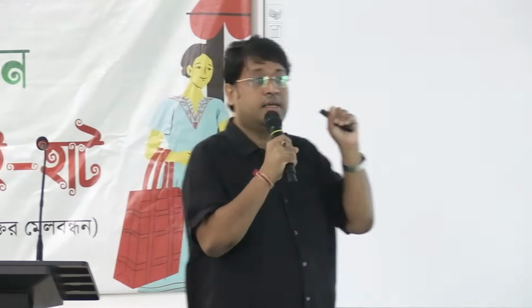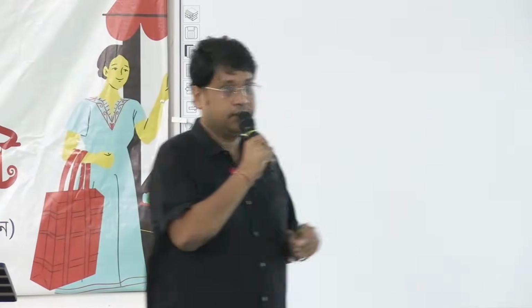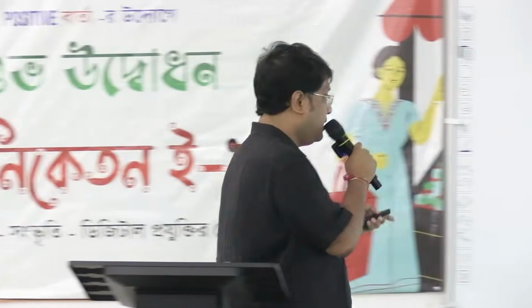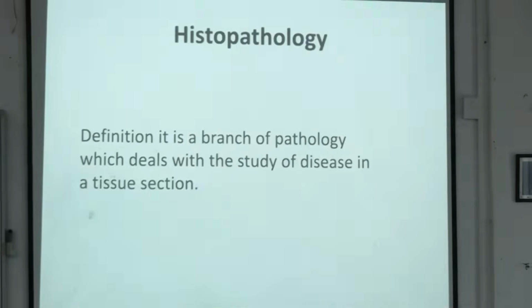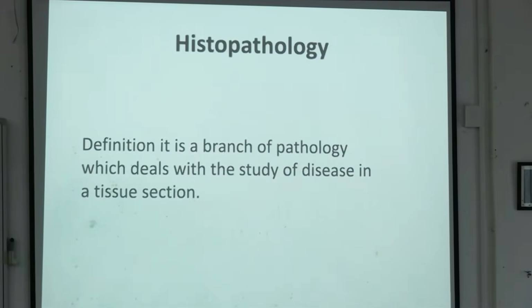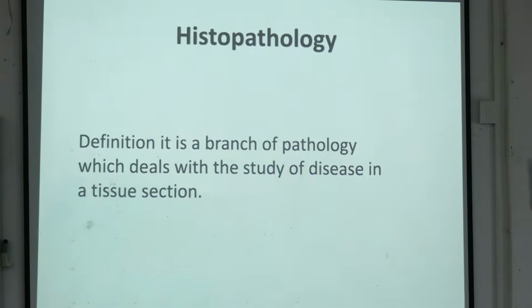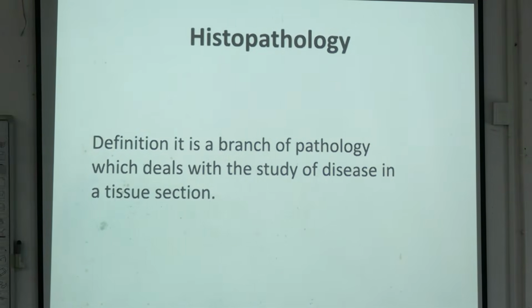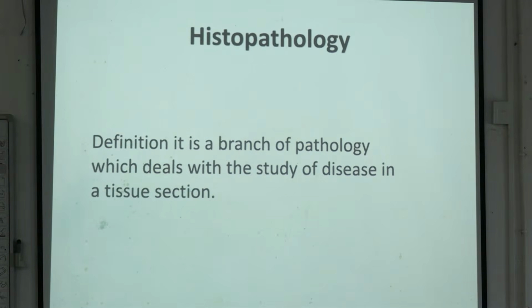This is under systemic clinical pathology, and many other things also, like semen analysis. These are also under clinical pathology. So this is the definition of histopathology. Definition: it is a branch of pathology which deals with the study of disease in a tissue section. Study of disease in a tissue section.